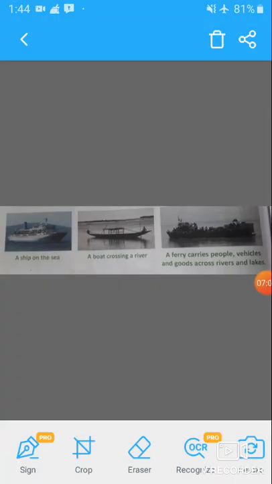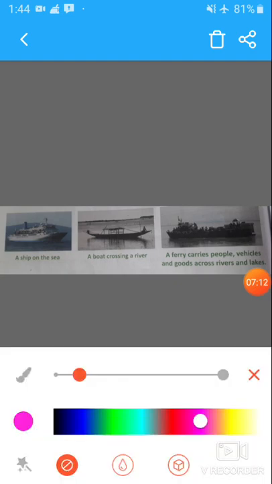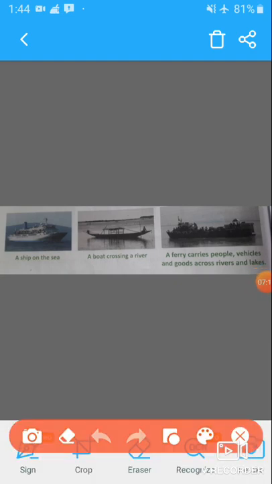Now students, let's come to the second means of transport, that is water transport. Look at this picture. These are pictures of some water transport. We use boats, ferries and ships to carry people and goods across water. We usually use boats to cross rivers and ships to cross seas. This is a picture of a boat that is used to cross a river, and this is a picture of a ship that is used to cross the seas.